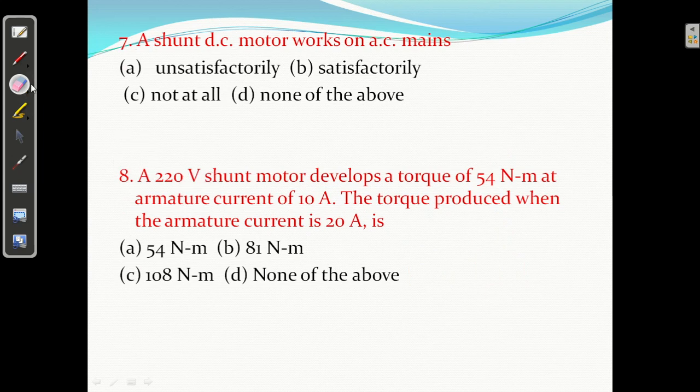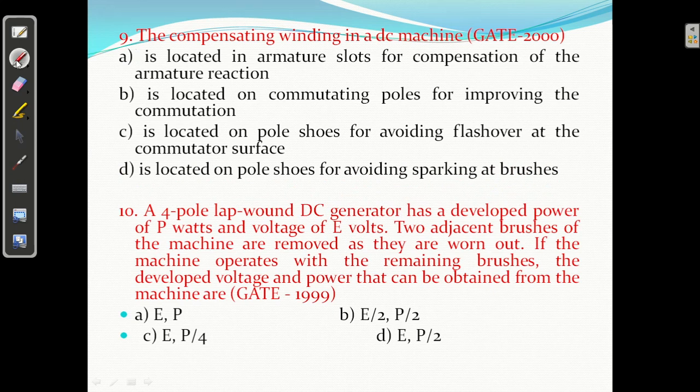Okay, question number 9. The compensating winding in a DC machine is located in the armature slot, located in the commutating poles, or located in the pole shoe. Yes, C is correct. The compensating winding is located in the pole shoes for avoiding flashover at the commutator surface, for avoiding the sparking. Okay, so answer C is correct.